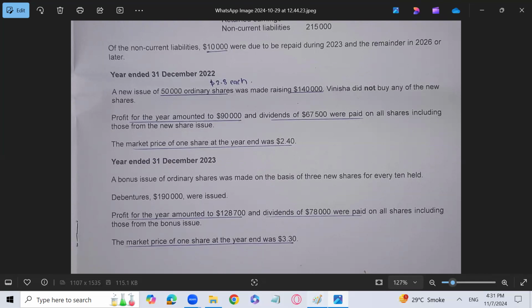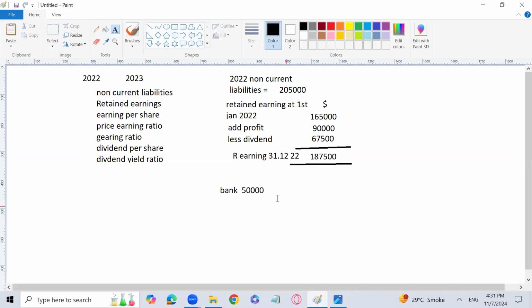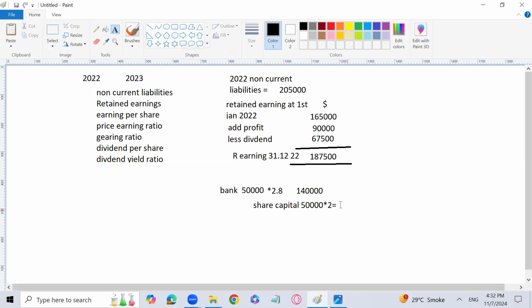So I can write bank: 50,000 multiplied by 2.8, that is 1,40,000, because the total amount is given. Share capital will always be written with the face value: 50,000 into 2, that is 1 lakh, right?